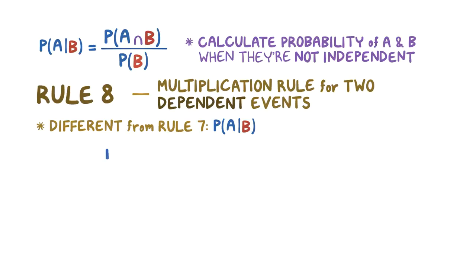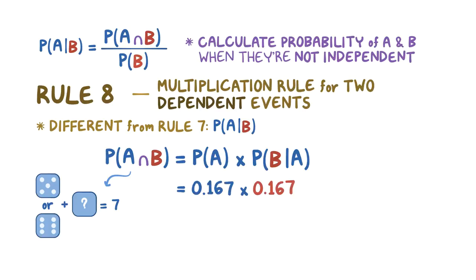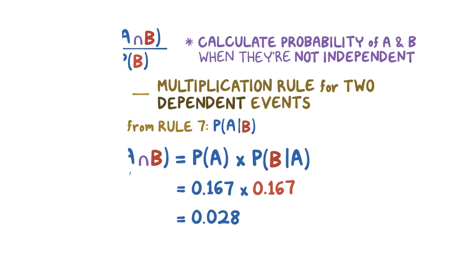So to figure out the probability of events A and B, which would be the probability of getting a sum of 2 dice that equals 7 and rolling either a 5 or a 6, you would multiply the probability of event A getting a sum of 2 dice that equals 7, which was 0.167, and the conditional probability, rolling a 5 or a 6 given that the sum of the 2 dice was 7, which was also 0.167. So the probability of events A and B is 0.167 times 0.167, or 0.028. In these examples, we had all the information about each one of the probabilities. But in real life, this oftentimes is not the case.